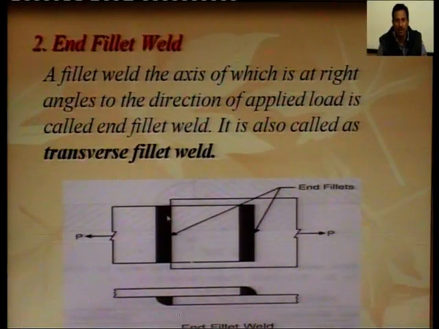So, when the weld is perpendicular to the direction of stress and parallel to the meeting edges, these are the meeting edges of the members, so weld which is perpendicular to the direction of stress and parallel to the meeting edge of the member is called end fillet weld, and it is also known as transverse fillet weld. So, this diagram shows the end fillet weld.